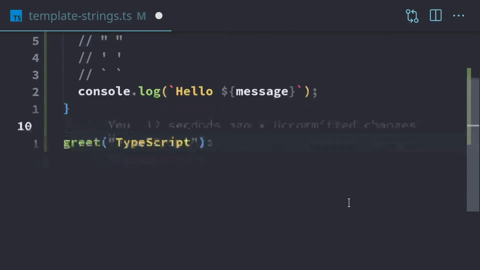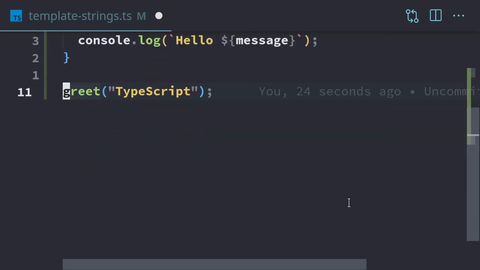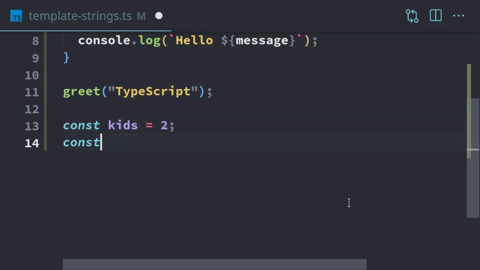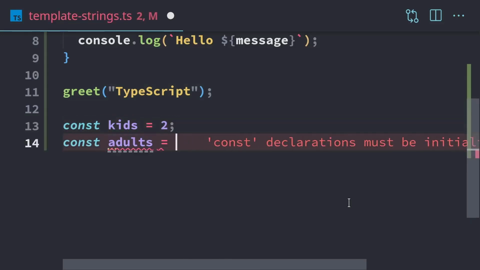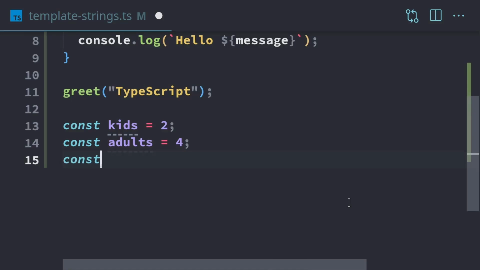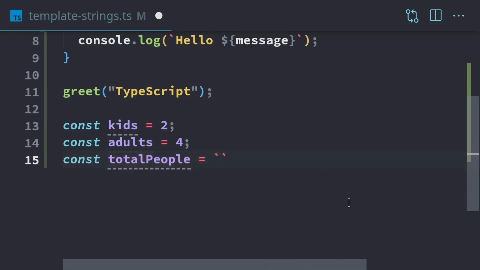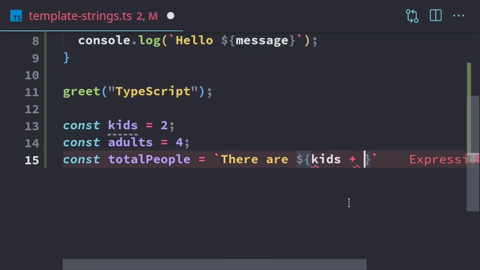It's also possible to put expressions within a template string. Let's say, for example, we're keeping track of the number of kids and adults, like they're going to a theme park or something. So we have the total number of people. We'll use a backtick: there are, and then we start our substitution, kids plus adults.